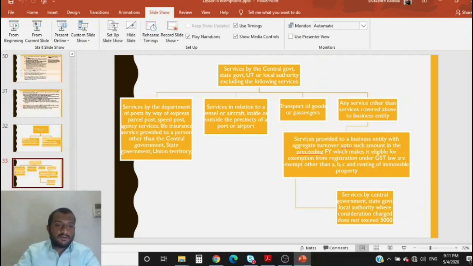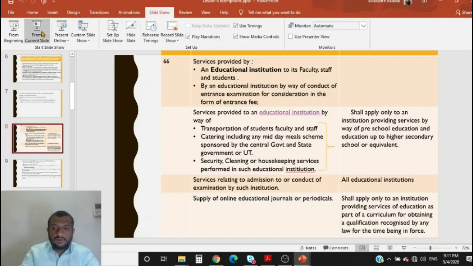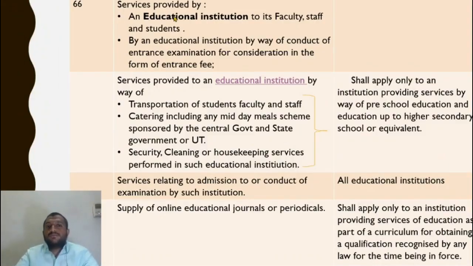Now let us go back to that. Where were we? Current slide. Services by an educational institution. It has to be an educational institution first, to its faculty. So maybe the educational institution provides transportation of faculty from the college to their homes. That is also a service to staff and students. Educational service provided by the institution to students is also exempt. The main thing to be satisfied is that it has to be an educational institution.